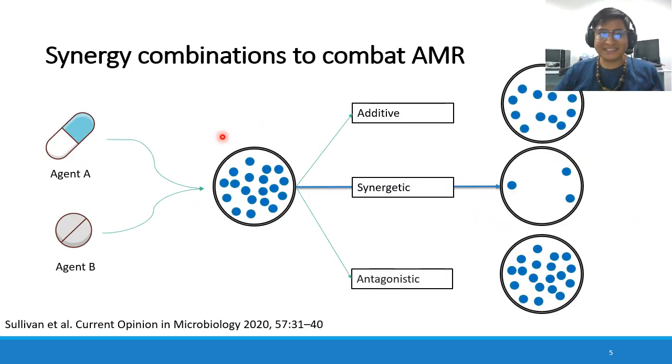One strategy is the combination of different antibiotics targeting the same pathogen. When combining 2 or more antibiotics, there are 3 possible outcomes. They have an additive activity, or they interfere with each other, leading to a loss of activity, or they have a synergistic activity where the pathogen inhibition is potentiated.